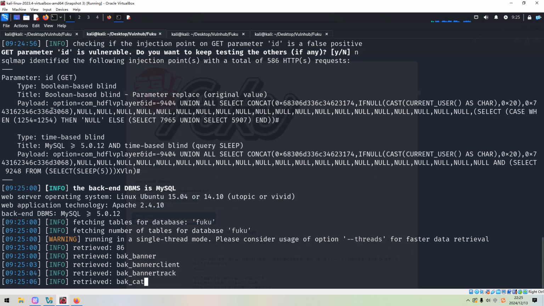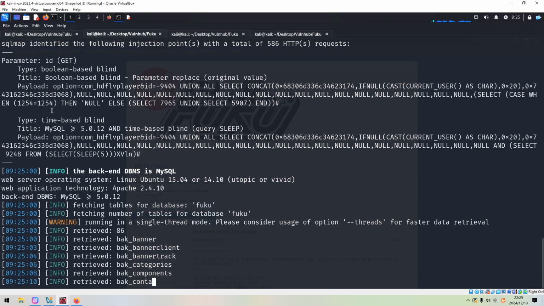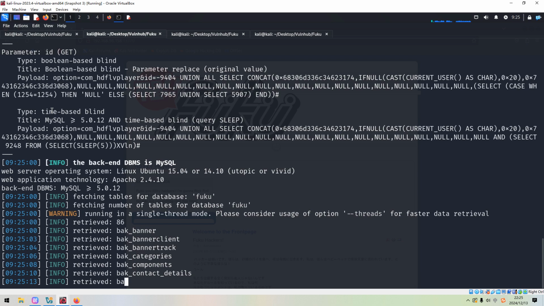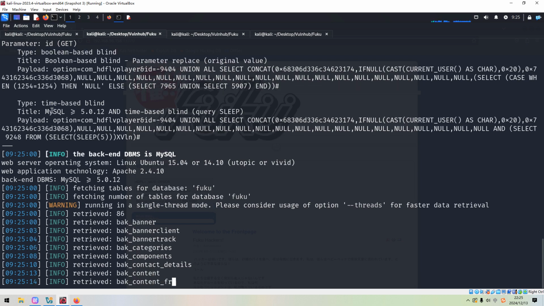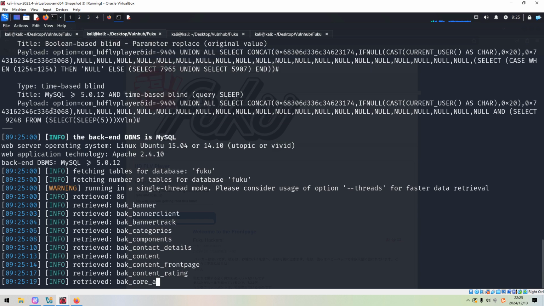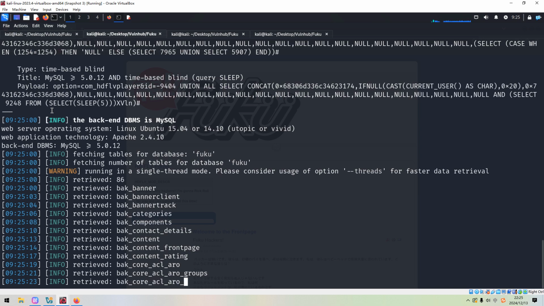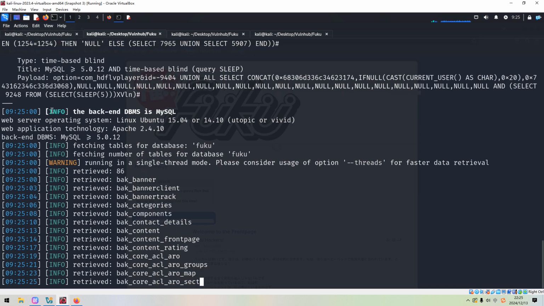Now it's continuing retrieving tables. Like I said earlier, there are a lot of tables in this database, but most of the tables are not useful from the perspective of penetration, right?